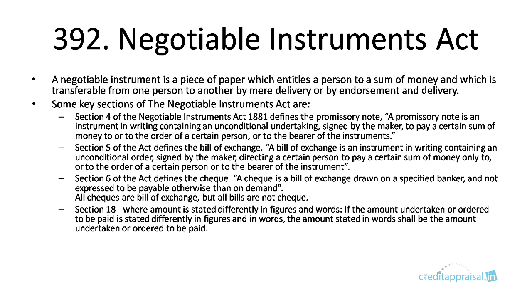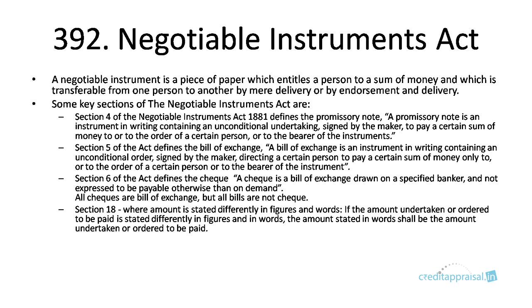Then there is Section 18, which deals with, say for example, a discrepancy in figures and words in your check. In a check you have to write the amount both in words and figures. Say you have written 1000 in words, whereas in figures it is 10,000 with 4 zeros. If the amount undertaking is stated differently in figures and words, then the amount stated in words shall prevail.